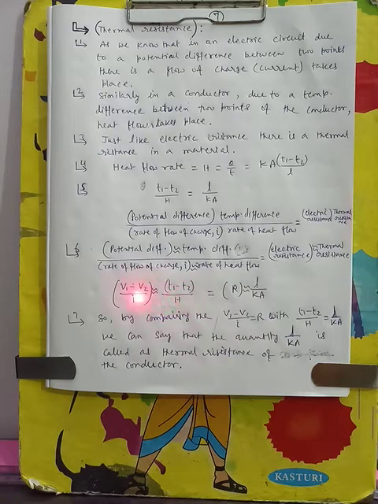Current flow, heat flow, potential difference, temperature, resistance, here L by Ka. By comparing these two quantities, (V1 minus V2) by I is equal to R, and (T1 minus T2) by H is equal to L by Ka. This L by Ka is called the thermal resistance of the conductor.